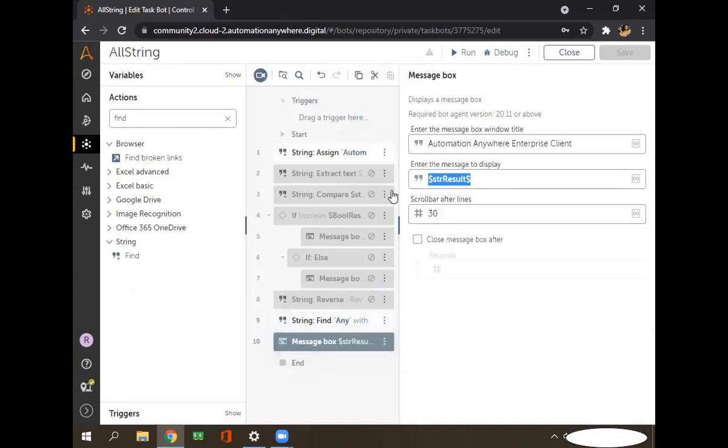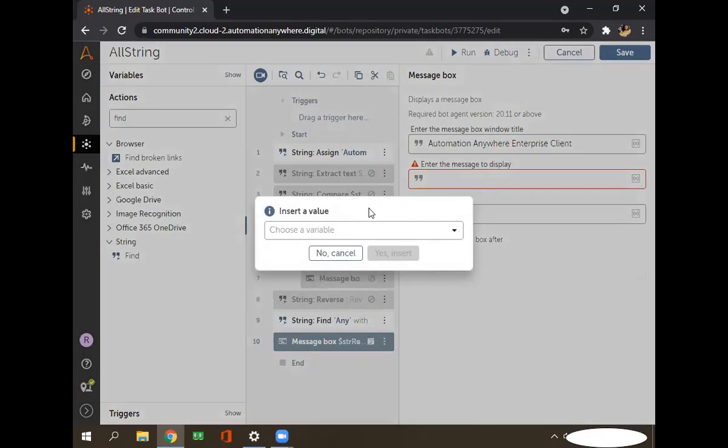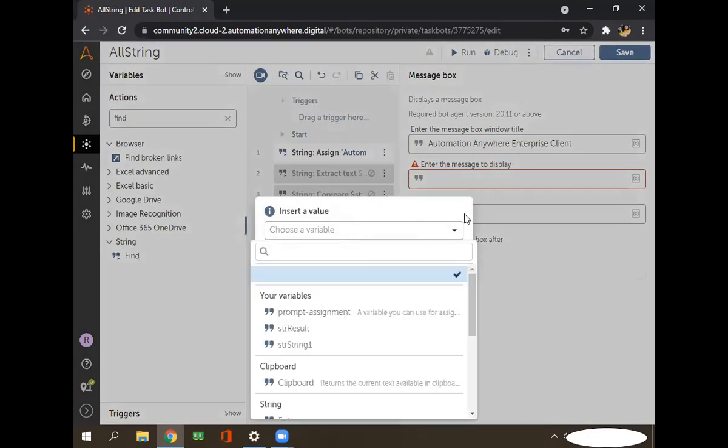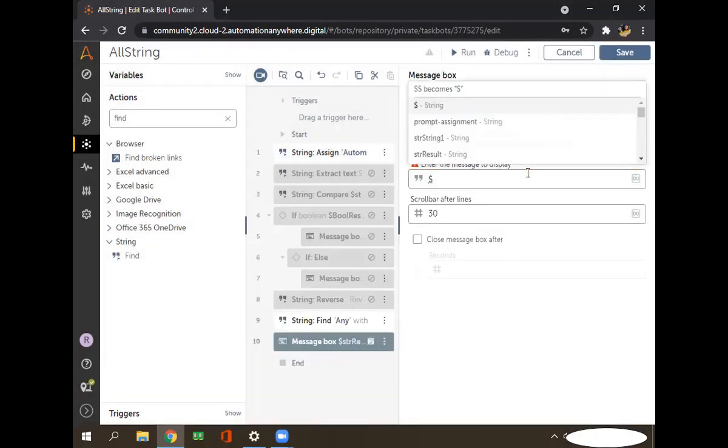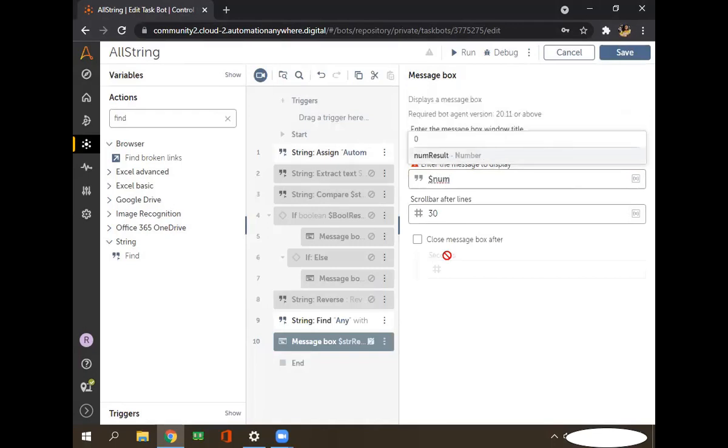In display, remove this one and go. As I told you, in message box we can only print string type, right? We have to change that number to string. That we can do. So let's write number result here, and we can directly convert this number to a string variable. For that, what we have to write here is enter dot.